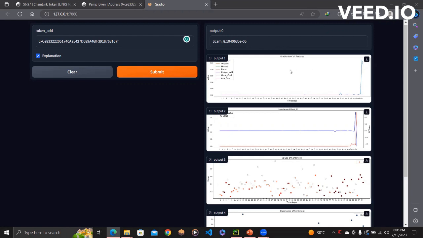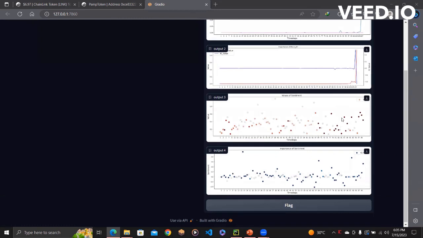Now, the first diagram here represents how each of the features has affected the model decision. And the second diagram represents how the most significant feature, which is identified as the block difference feature, and its integrated gradient value varied throughout the time periods. And these two diagrams represent how the sentiment of the social media varied and how the corresponding integrated gradient varied throughout the time steps.